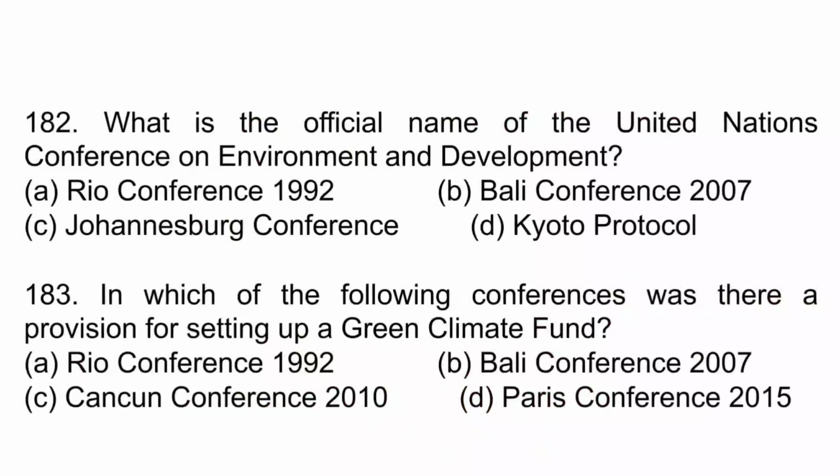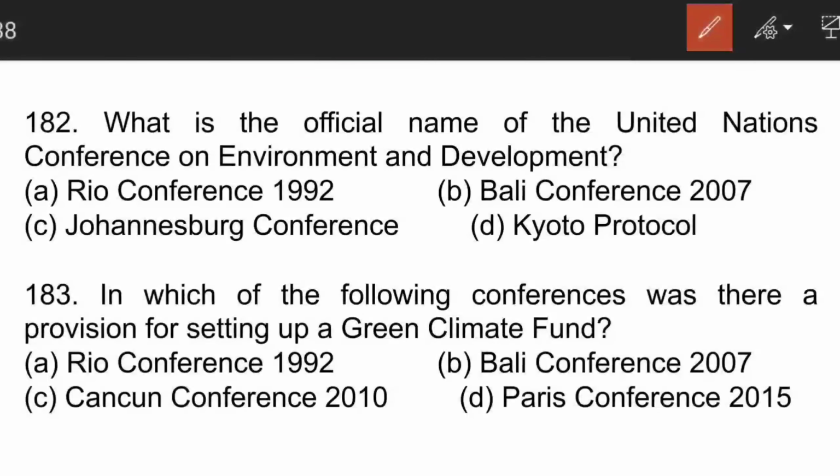The next question is, what is the official name of the United Nations Conference on Environment and Development? A very easy question, but you have to know it. So we are trying to revise it as far as possible. In which of the following conferences was there a provision for setting up of the Green Climate Fund? This fund is very important to remember. It was formed in the Cancun Conference of 2010.